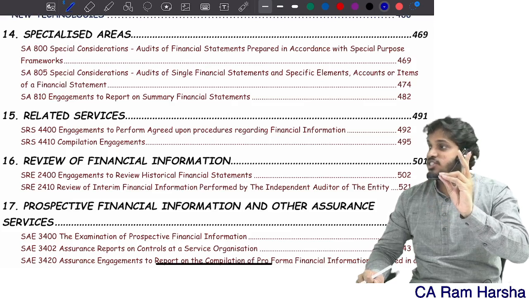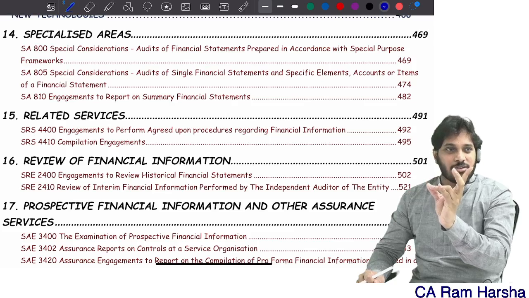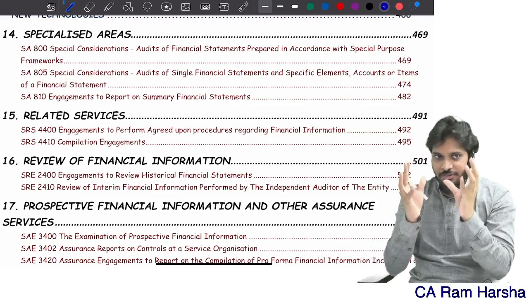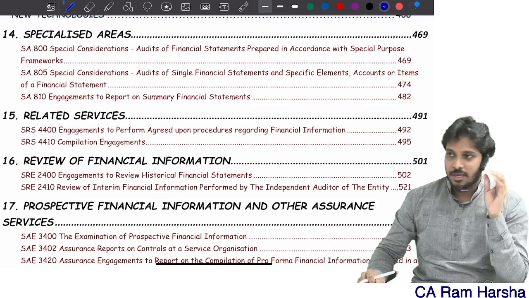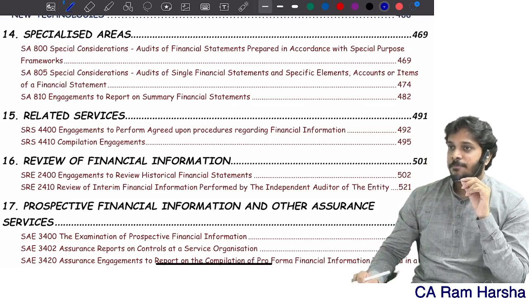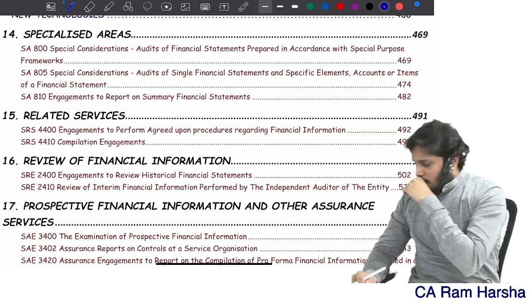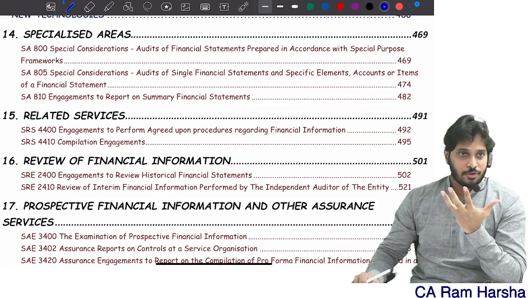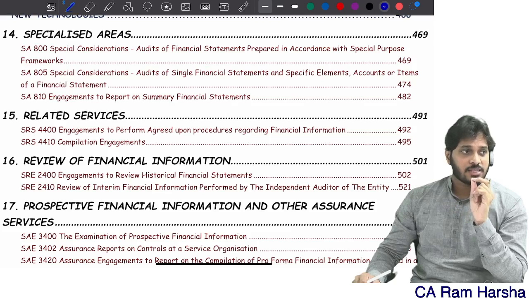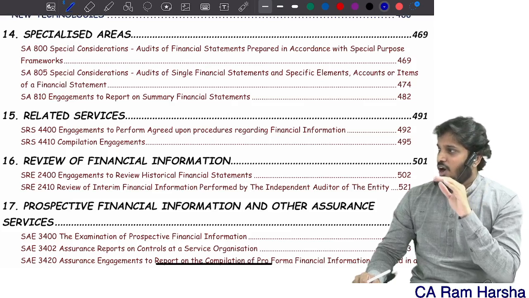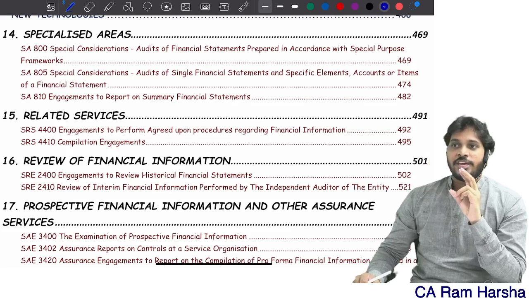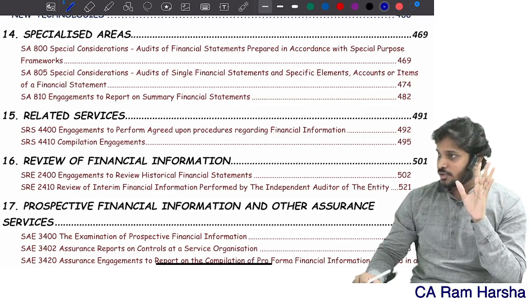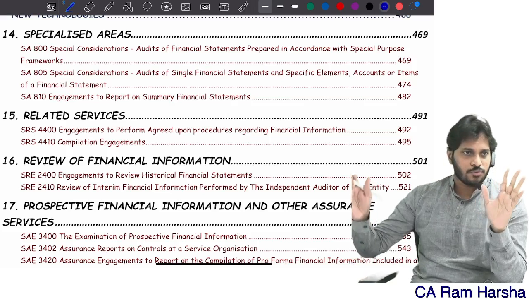And there are two more elements of this assurance engagement. There will be a subject matter, and the subject matter is prepared against applicable criteria. So these are the 5 elements of an assurance engagement. Now this assurance is again of two kinds: assurance on historical financial information, and assurance on other than historical financial information. On historical financial information, we give 2 levels of assurance. One, reasonable assurance. Another one, limited assurance. We know this.